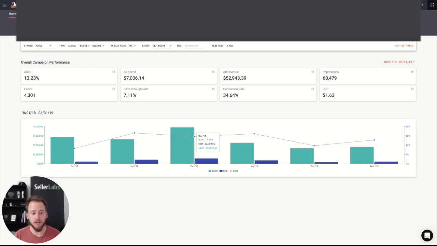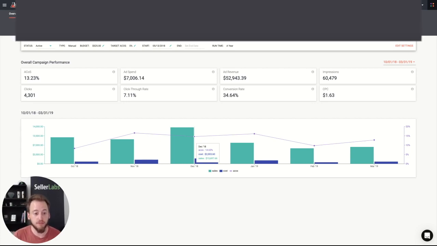So let's take a look at this account in Ignite and talk about whether or not we should recreate the campaign to get that benefit of the doubt. So in December, we had a big month, right? Things track pretty naturally growing into December. And of course, December is going to be a big month for most everyone. But I want to talk about what comes after in Q1 so we can talk about if something happened that we need to look further into and then ultimately decide if we want to recreate this campaign or not.